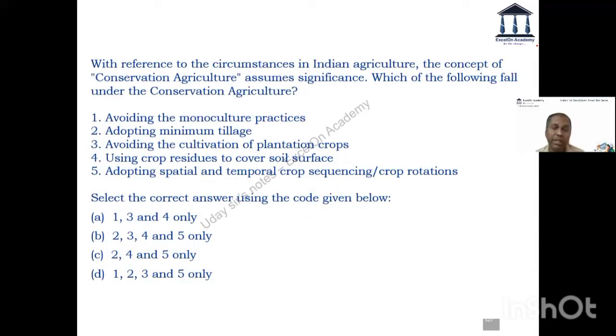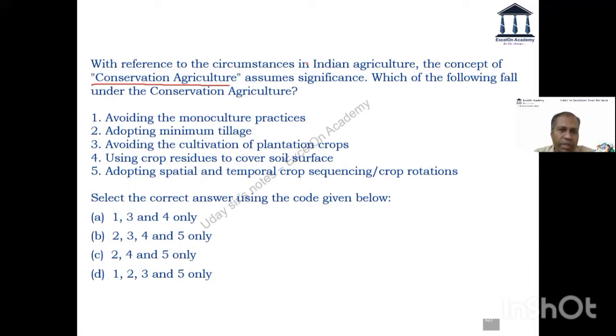Reference to circumstances in Indian agriculture, the concept of conservation agriculture. Okay, so they're asking something about conservation agriculture. Assumes significance. Which of the following fall under the conservation agricultural practice? So, any guess or how should we proceed? We've talked about sustainable agriculture also in our class.